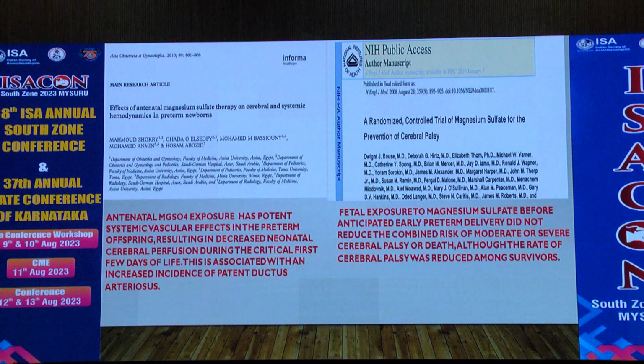They noticed decreased neonatal cerebral perfusion during the first few critical days, but also a high incidence of PDA, which later required surgical intervention. In one more study, the effect on cerebral palsy was noticed. Even though it did not reduce the combined risk of moderate or severe cerebral palsy or death, the rate of cerebral palsy was reduced among the survivors. This was assessed when the child became 2 years of age.